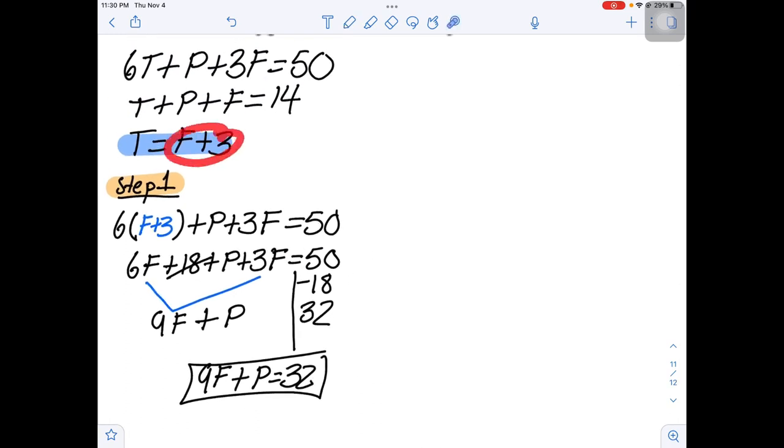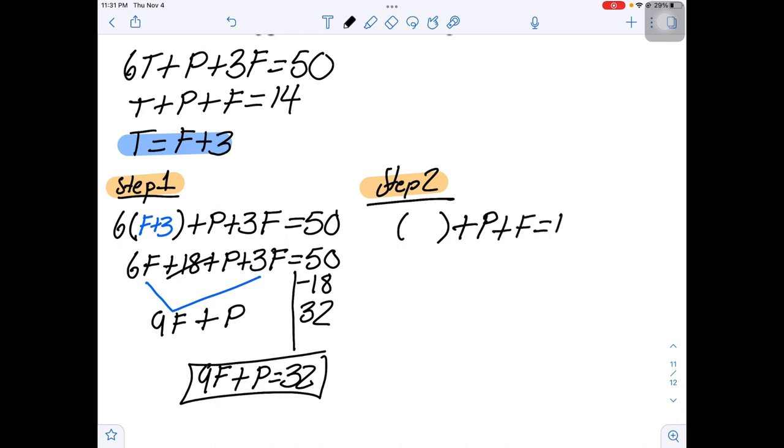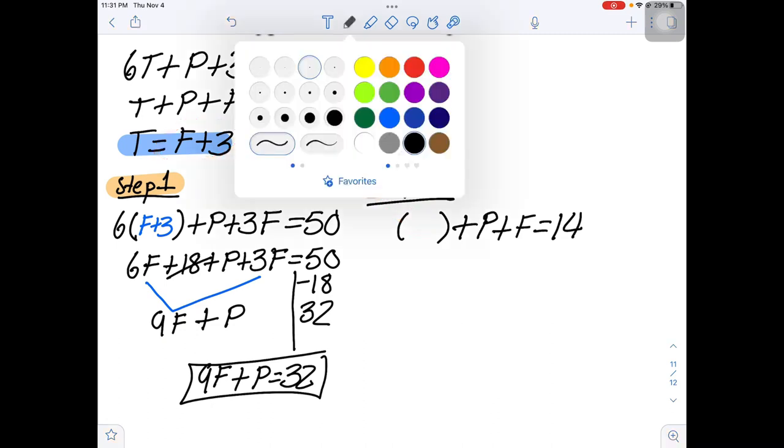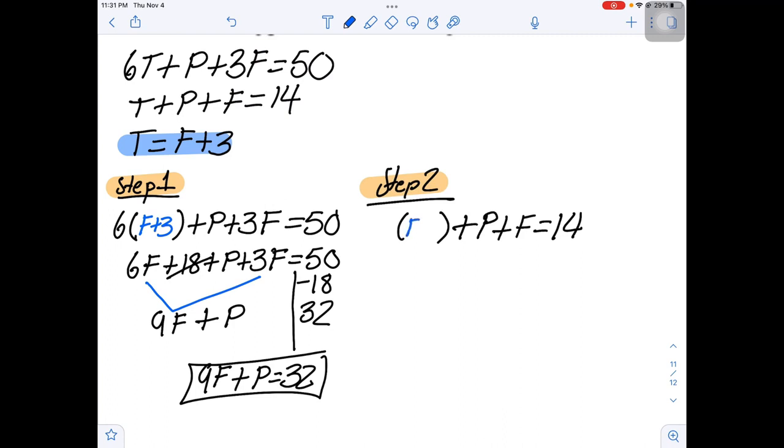We substituted F plus 3 into our first equation. Now let's take our second equation and also leave T as a parenthesis. So step 2, okay? Step 2, we're going to leave T as a parenthesis and then copy the rest of it. Plus P plus F is equal to 14. So we left T as a parenthesis because F plus 3 is going to go right in there for T, right? So F plus 3.